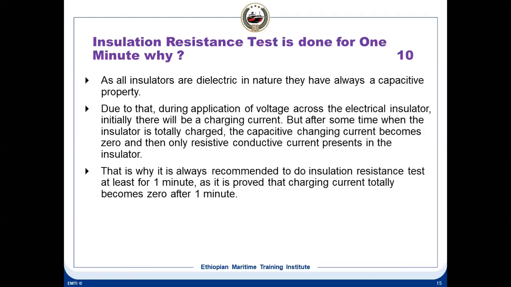Okay. So initially, whenever you apply the megger, you must apply it for at least 1 minute, not just a few seconds. Just taking a mega quickly for 10 or 15 seconds and taking the reading is not the correct value. You need to apply for 1 minute and check the readings. And once you finish the mega test, you must ground it so that any residual charge is discharged. So that is the reason why we do it for 1 minute.